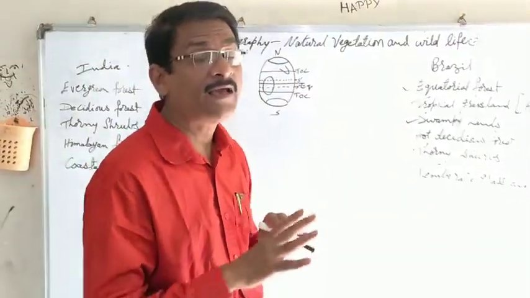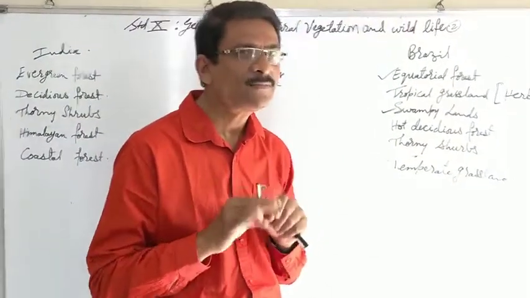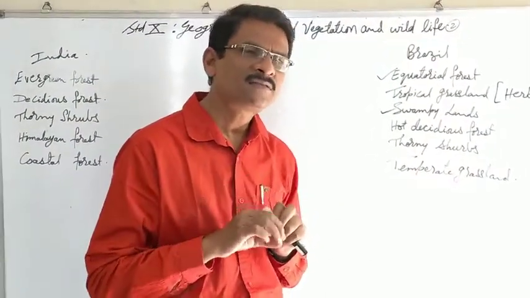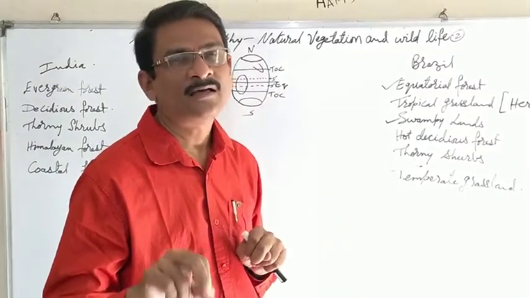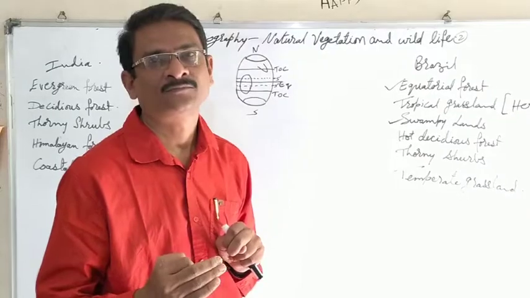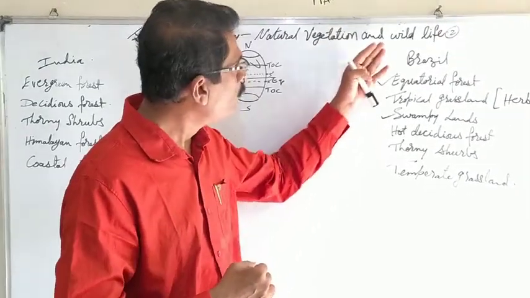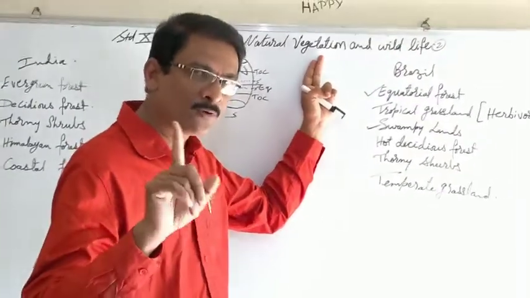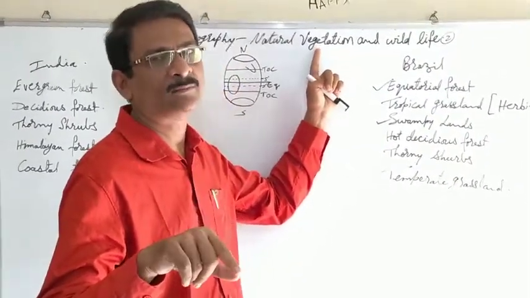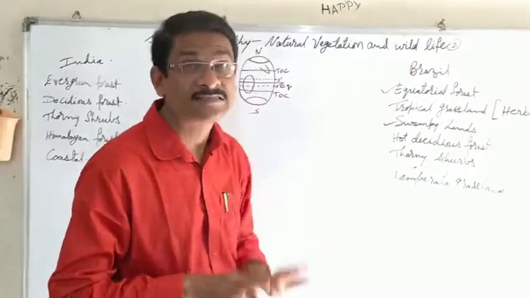Now, wildlife is directly associated with nature, and this is the main reason some of the species that are the identities of Brazil are on the verge of extinction. We can find it more easily if we try to understand how vegetation is affected in the name of development. And because deforestation is taking place, the living habitats of wildlife are also getting disturbed.